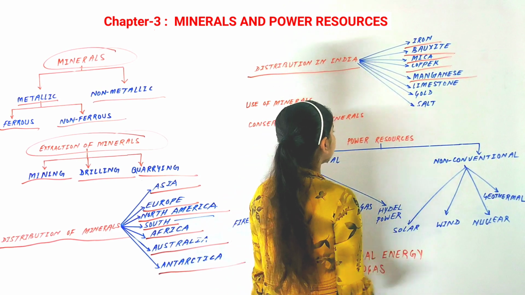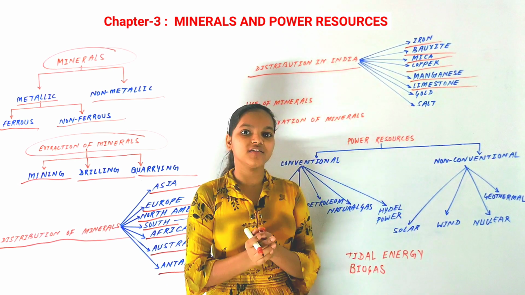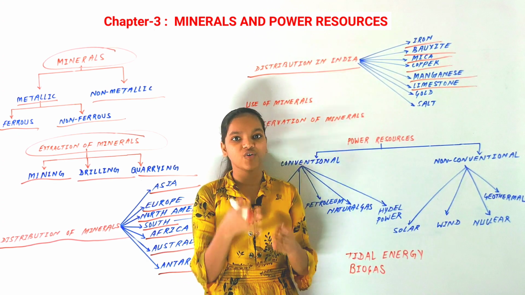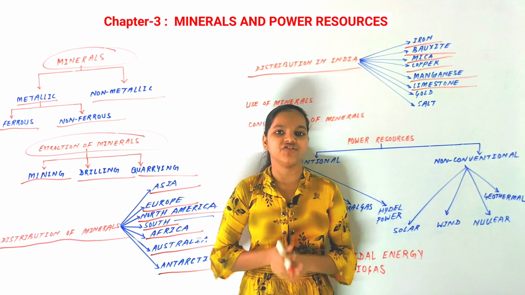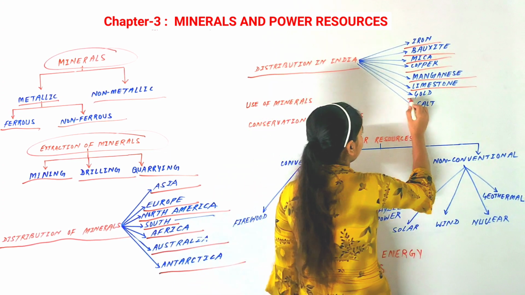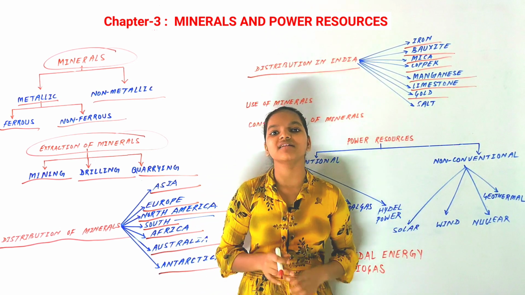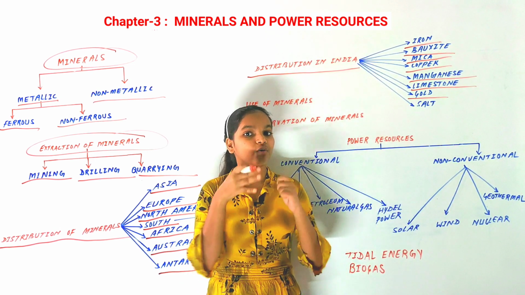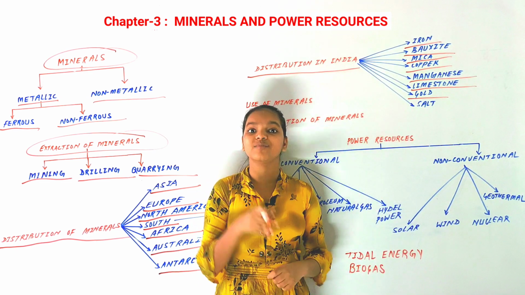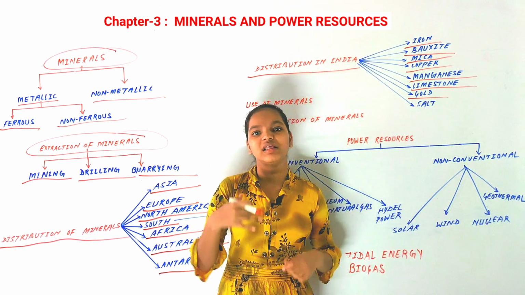Now the next mineral is limestone. The states where it is found in India are Bihar, Jharkhand, Chhattisgarh, Goa, Tamil Nadu and Maharashtra. These are the states where it is found. Next is gold. Gold is mainly found in the coal mines of Karnataka. You know that the mines of Karnataka are famous for gold all over India, and that is a major reason where the gold mines are.